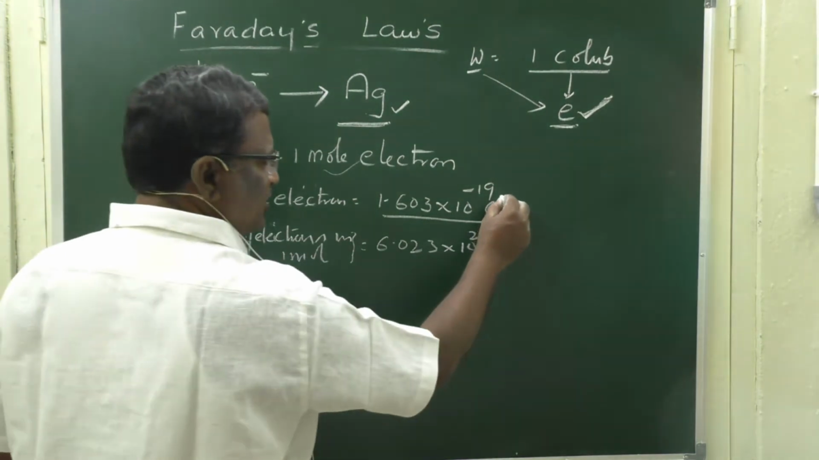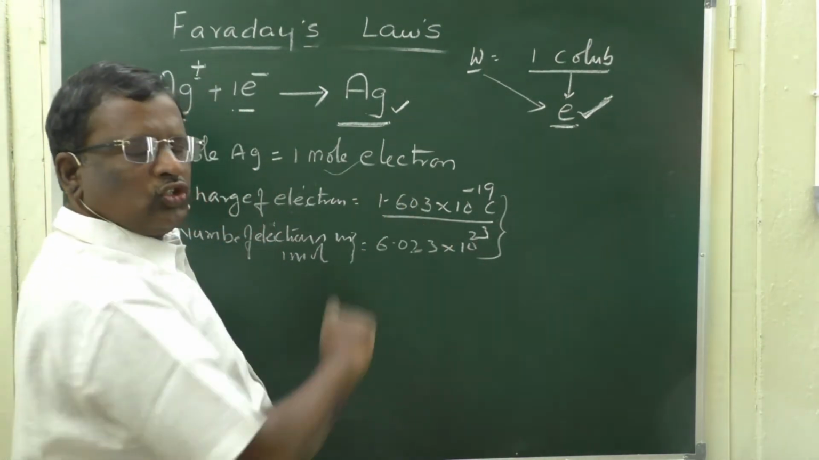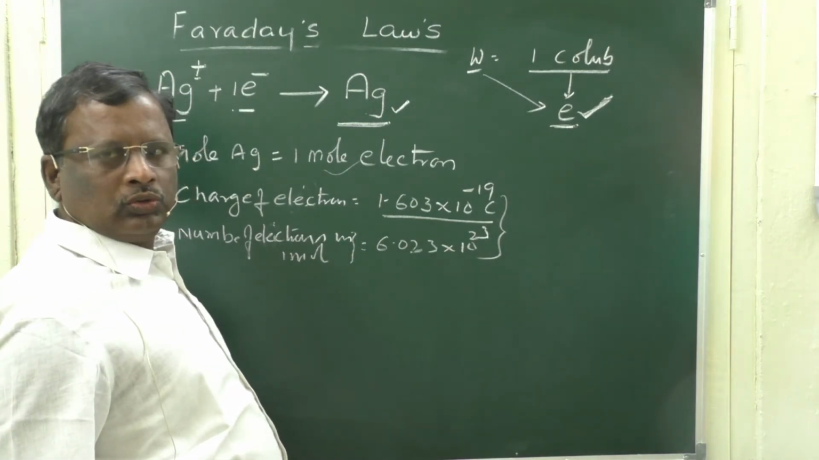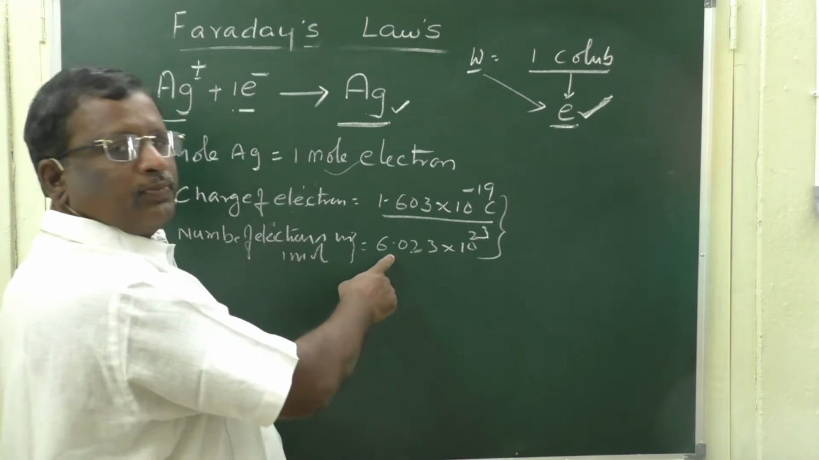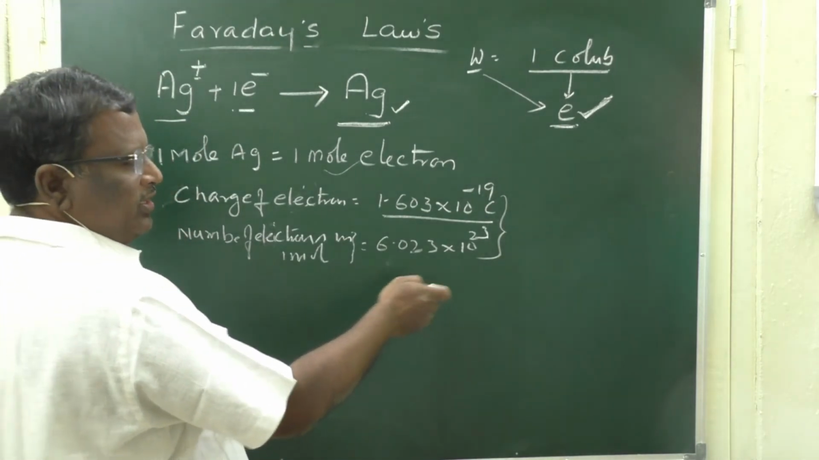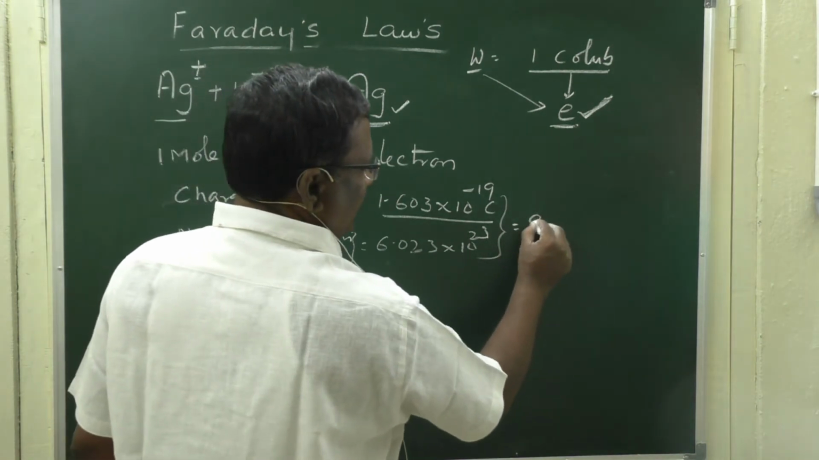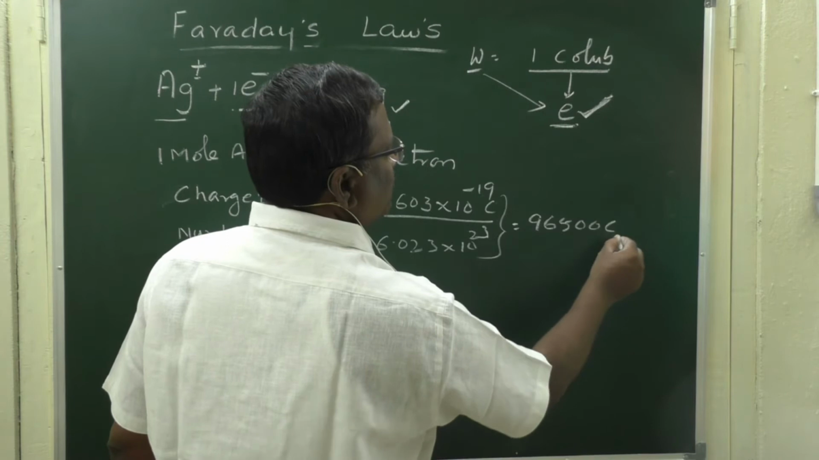Now, the total charge of 1 mole of electrons is the product of these two: 1.603 into 10 to the power minus 19 into 6.023 into 10 to the power 23. It will be 96,500 coulombs approximately.